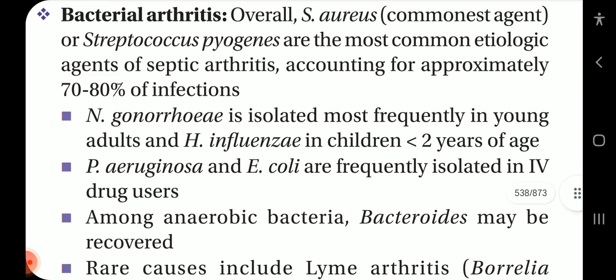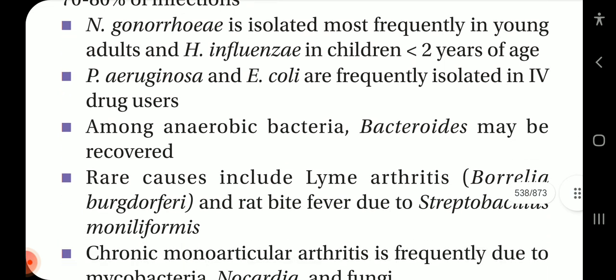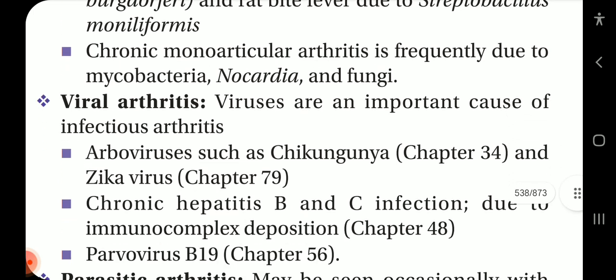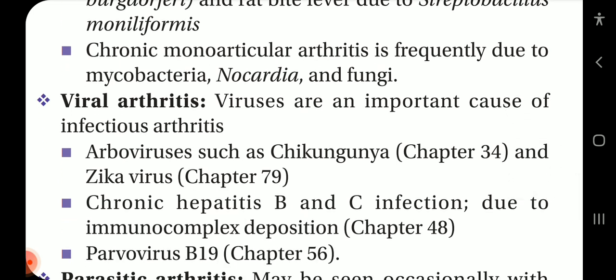Etiology: in bacterial arthritis, overall Staph aureus, the commonest agent, and Streptococcus pyogenes are the most common etiologic agents of septic arthritis, accounting for approximately 70 to 80% of infections. Gonorrhea is isolated most frequently in young adults and Haemophilus influenzae in children less than 2 years of age. Pseudomonas aeruginosa and E. coli are frequently isolated in IV drug users. Among anaerobic bacteria, Bacteroides may be recovered. Rare causes include Lyme arthritis, Borrelia burgdorferi, and rat bite fever due to Streptobacillus moniliformis. Chronic monoarticular arthritis is frequently due to mycobacteria, Nocardia, and fungi.